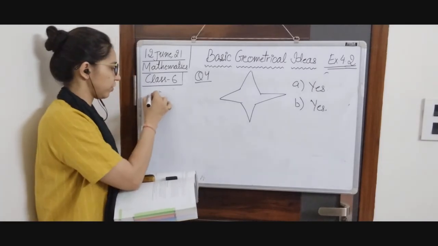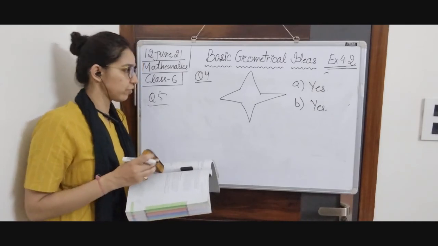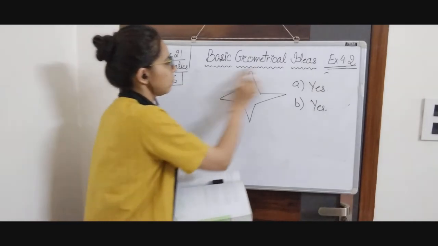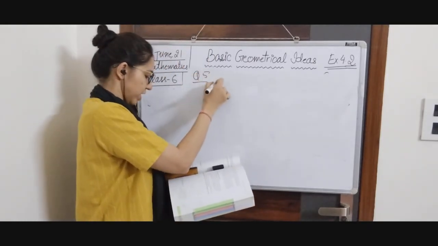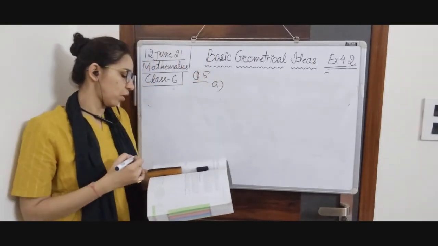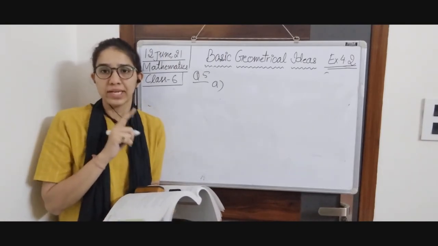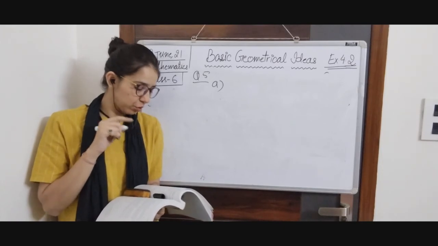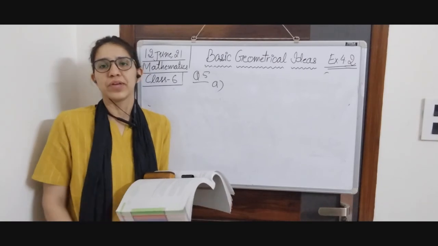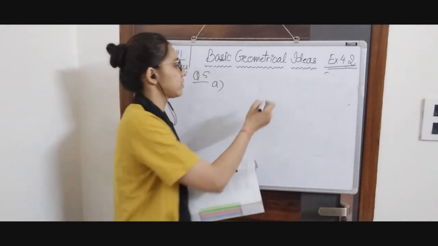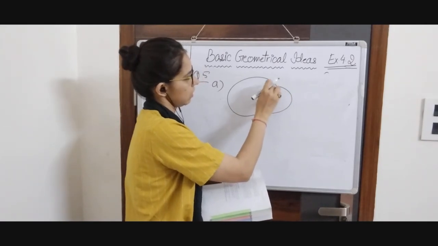Now question number 5 is illustrate if possible each one of the following with a rough diagram. We have to make rough diagrams. Question number 5, A is a closed curve that is not a polygon. Polygon means it is going to be made up of line segments. So because we want to make a closed curve that is not a polygon, it means we can skip line segments and just draw anything.